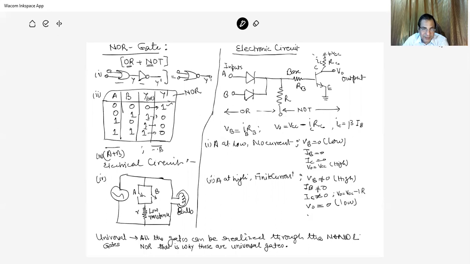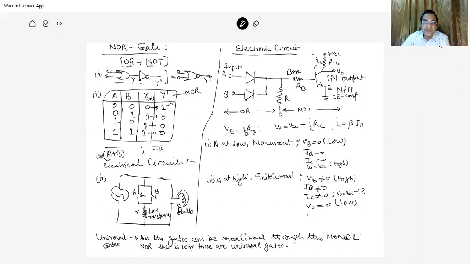Whenever the circuit is closed, there is no light in the bulb. But the important thing is the electronic circuit. As in the case of the NAND gate, we used two circuits: one is the OR circuit, the other is the NOT circuit. The NOT is here, the transistor is an NPN transistor in CE configuration, common emitter configuration. In common emitter configuration, the current gain is beta.